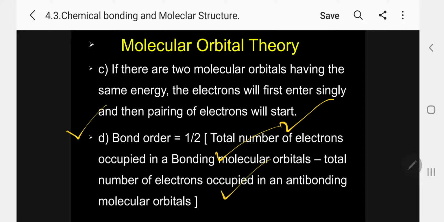Dear students, please wait. I will draw the diagram showing what is a bonding and what is an antibonding orbital. Then you will not have any confusion at all. But temporarily you must know what bond order is. The total number of electrons present in the bonding molecular orbitals minus the total number of electrons present in the antibonding orbitals, divided by 2, that is half of that, gives the bond order. Okay, next.